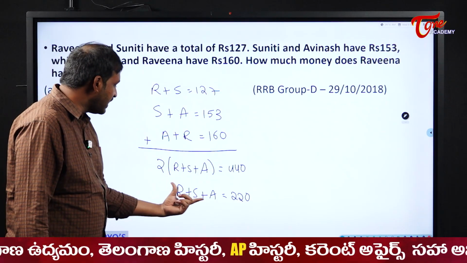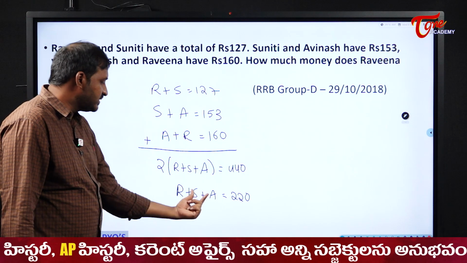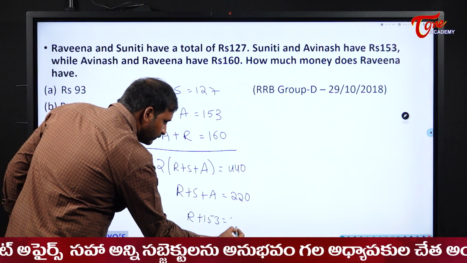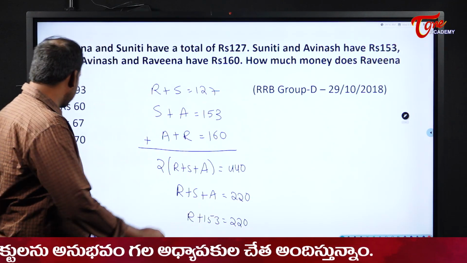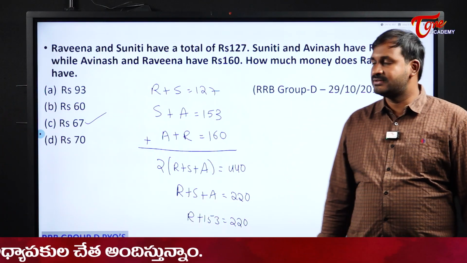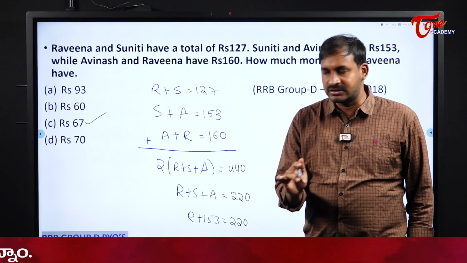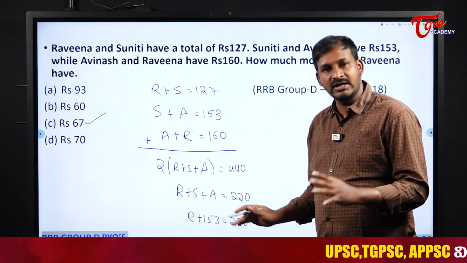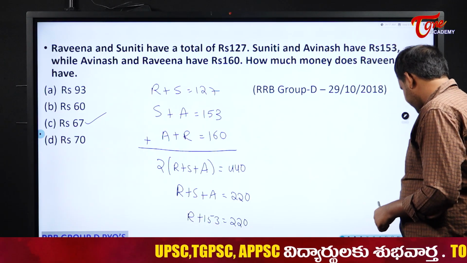And here they are asking how much does Ravina have. So to get Ravina, I should substitute S plus A. S plus A is equal to 153. So R plus 153 is equal to 220. When I send 153 to the other side, it becomes minus. So our answer here becomes rupees 67. So Ravina has 67 rupees. Understood? Whenever you see this type of chain question, students, simply add all the 3. You will get 2 times of that value, and with the help of that you can solve the remaining question. We will see the next one.